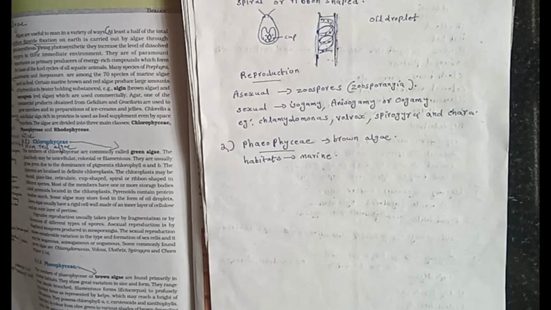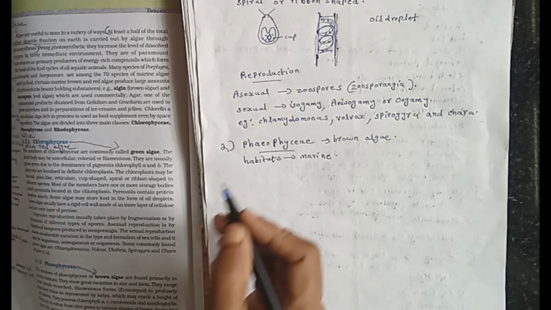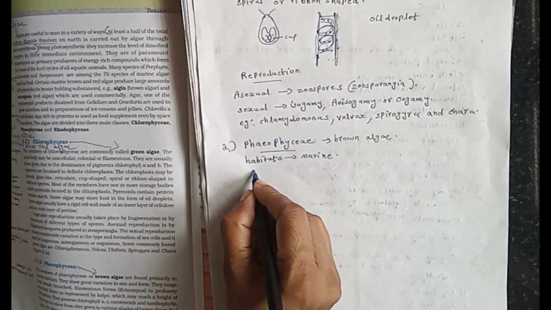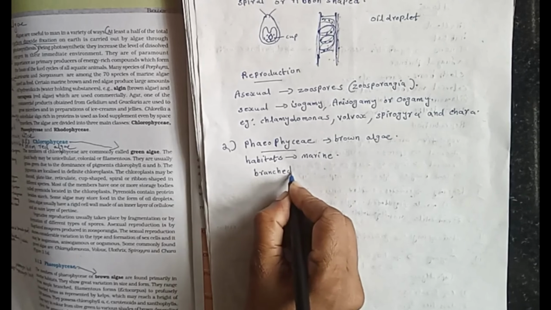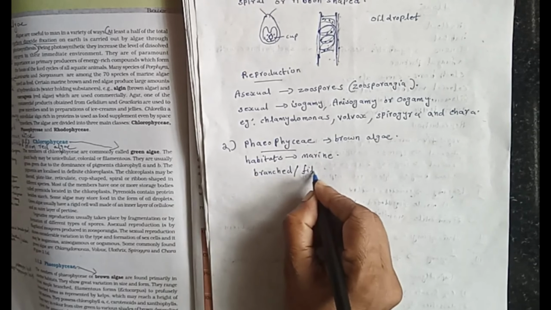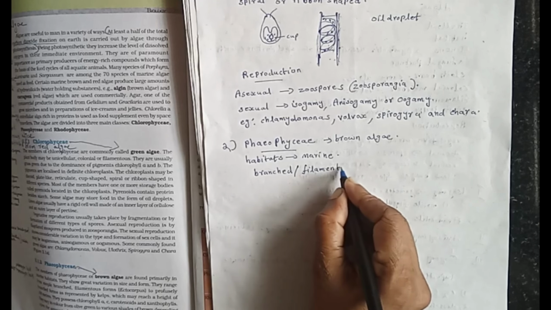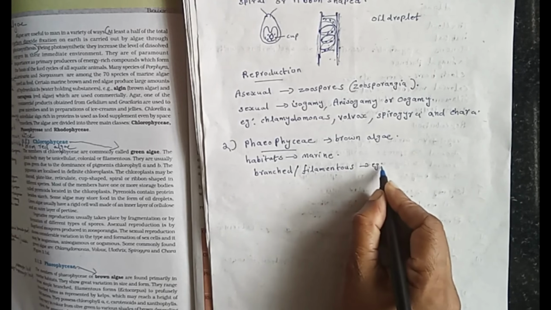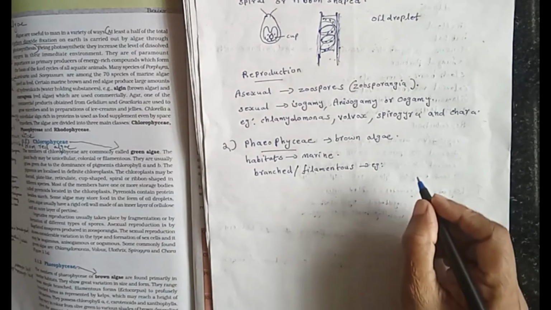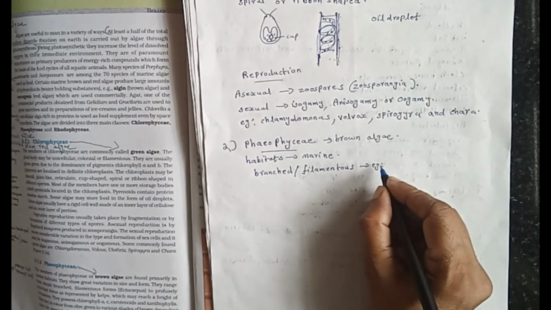that is filamentous forms like Ectocarpus, to branched forms, kelps, which may reach a height of 100 meters. They form simple branched or filamentous forms like Ectocarpus.